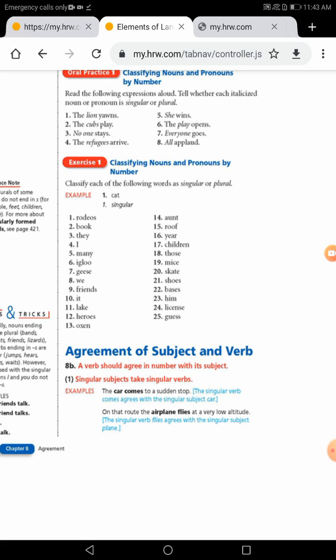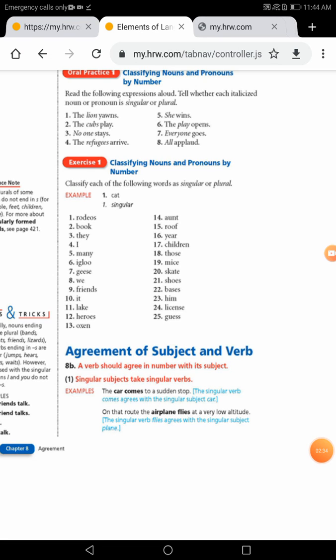If we look at number 1, yes, that's it, rodeo. We have rodeos. For sure it's plural. If I say book, for sure it's singular. And for sure, guys, we know that I refers to singular pronoun, while they refers to the plural, third person plural. I mean that, if we talk about singular and plural, it could be with the subject, whether it's noun or pronoun. That's it.